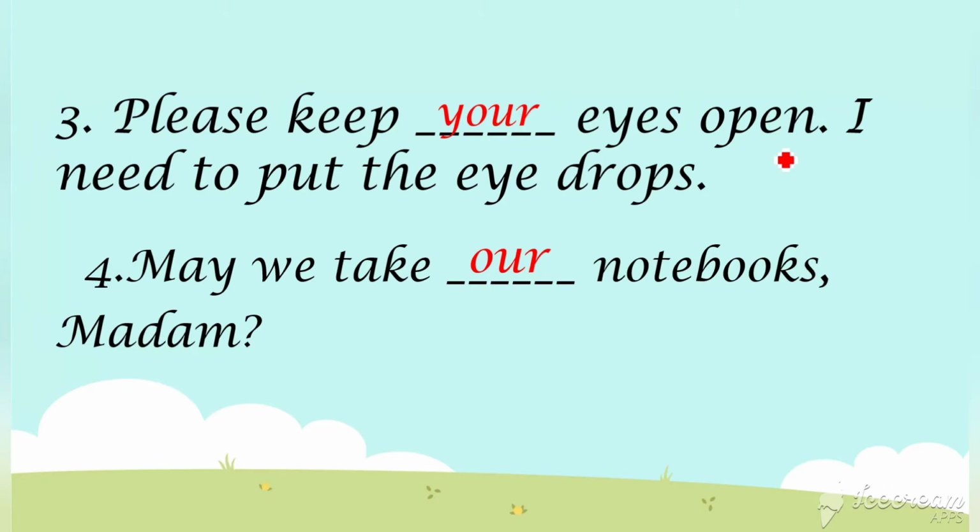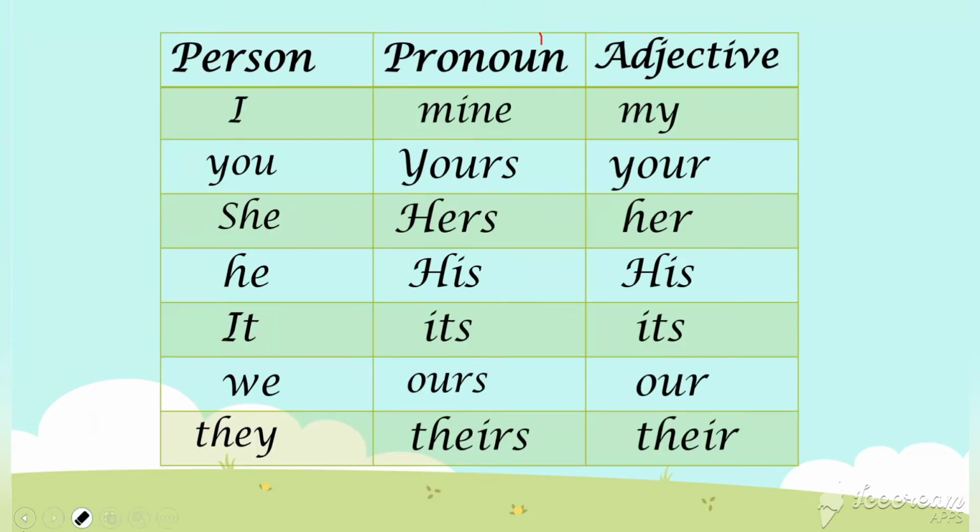So before going into the next question, once again I am showing you the tabular column. Please pause the video and write it in your book. I don't know whether you have written or not. That's why I am showing you for the second time. See here, this is the tabular column, and in your book it's given first person singular, second singular or plural, third female, third male, third neutral, first person plural, third person plural. Near that you have to write this: I, you, she, he, it, we.